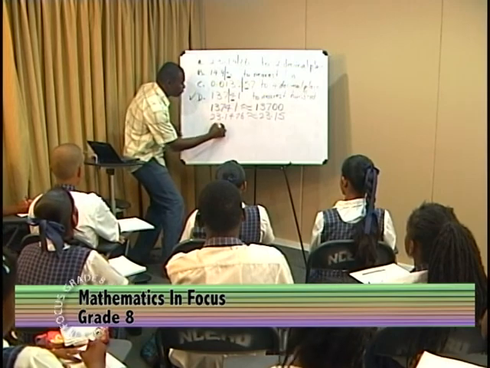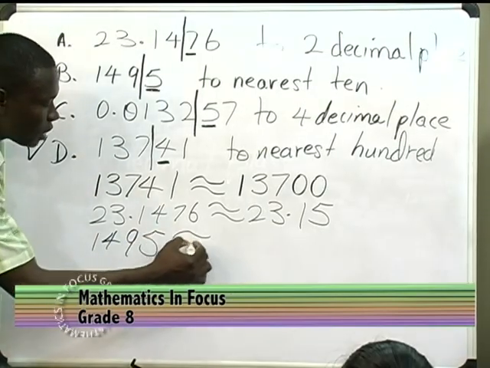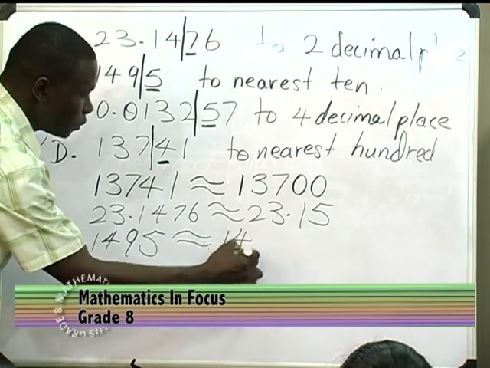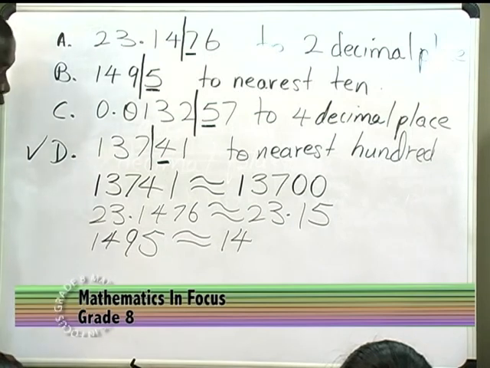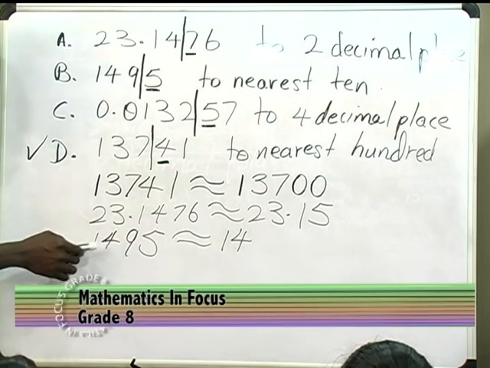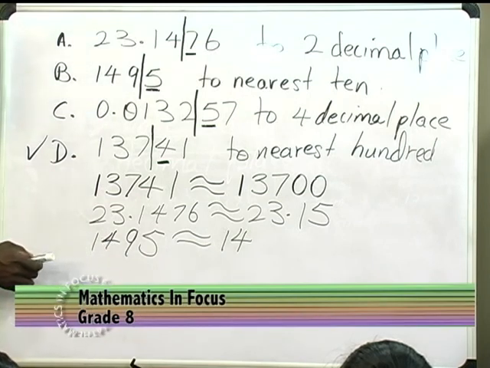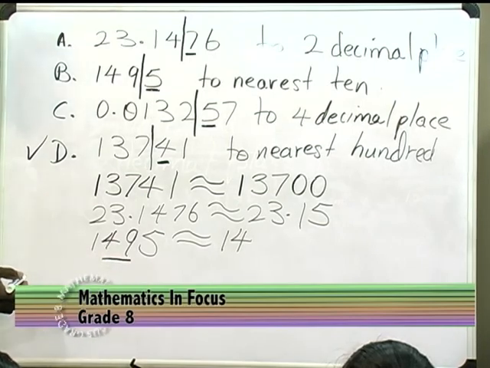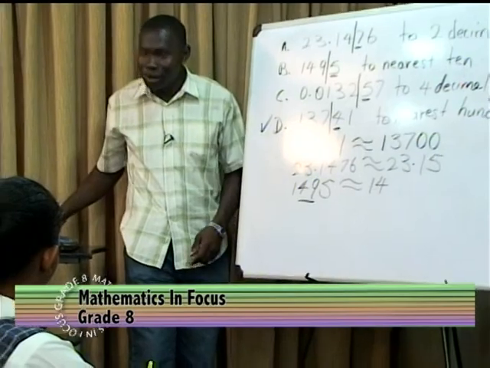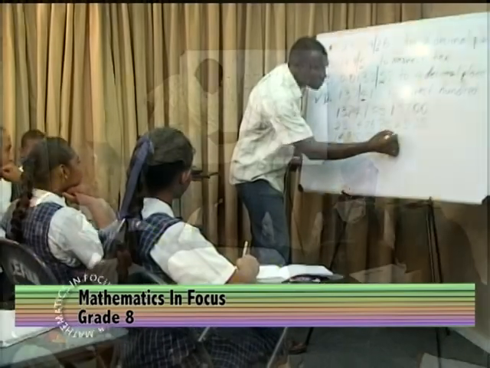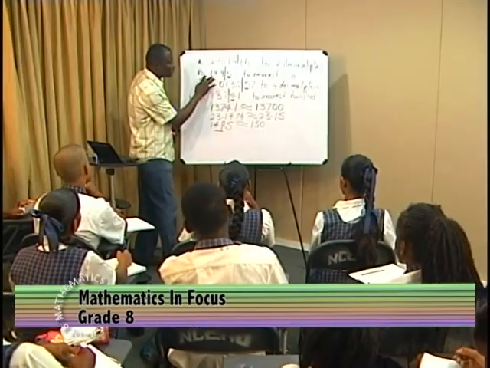You tell me what to write. I will say that 1495 is approximately equal to 1, 4, 1, 0. What do we do with the 9? Add 1. So when we add 1 to the 9, what happens? We get 10. It becomes 10, so then we can look back. If we add 1 to 49, what does it become? 50. So actually, this number should be 1, 5, 0.